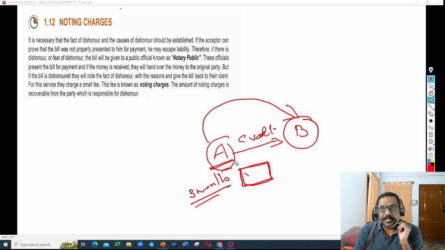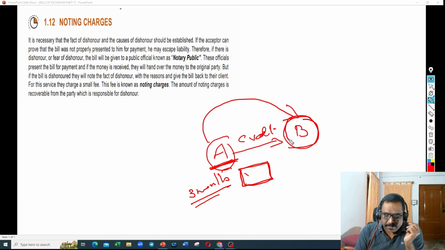But before getting into the legal action, A needs to make sure that B is not going to defend himself by saying this bill was not accepted, or not submitted properly. Tomorrow, if legal action is taken and B goes to the court and says this bill was not submitted by A properly, hence I did not make the payment, then A will not have a voice at all.